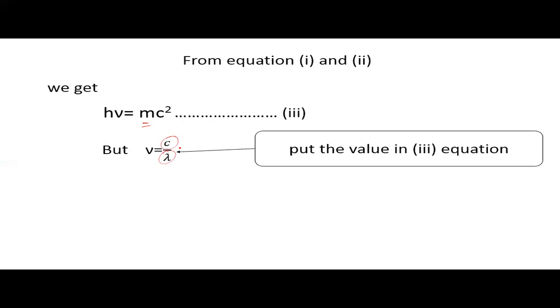From equations 1 and 2, we get h nu is equal to mc square. We consider it equation number 3. But we know nu is equal to c upon lambda. We put the value in equation number 3, and we get h c upon lambda is equal to mc square. We cancel c from both sides.